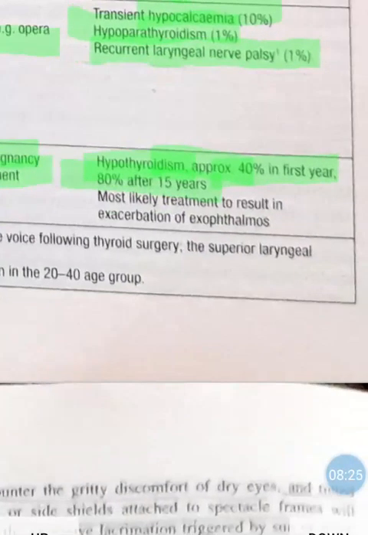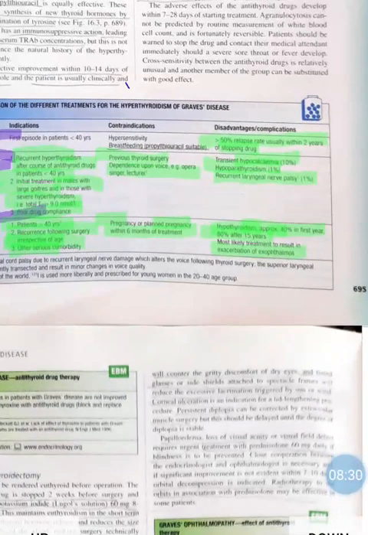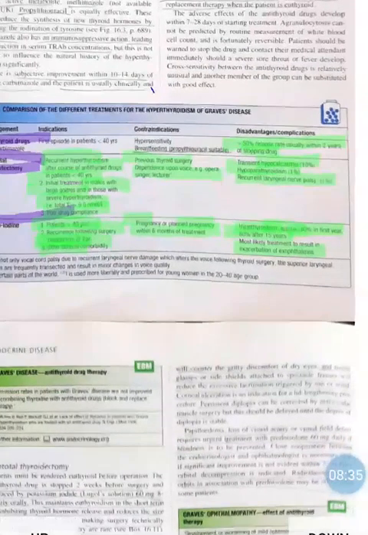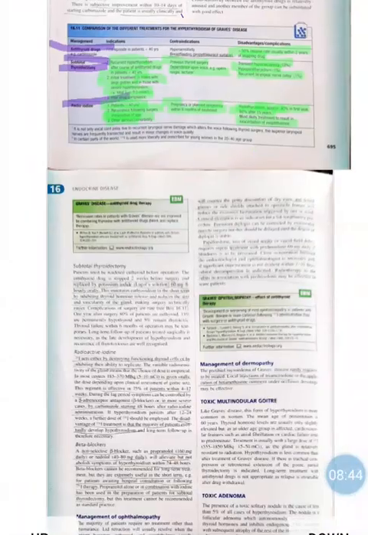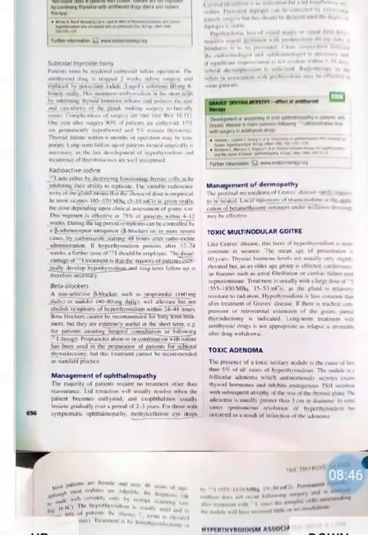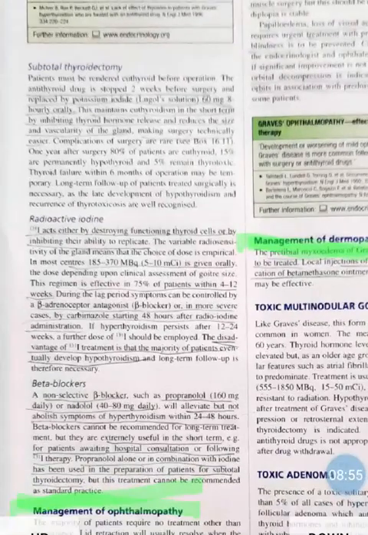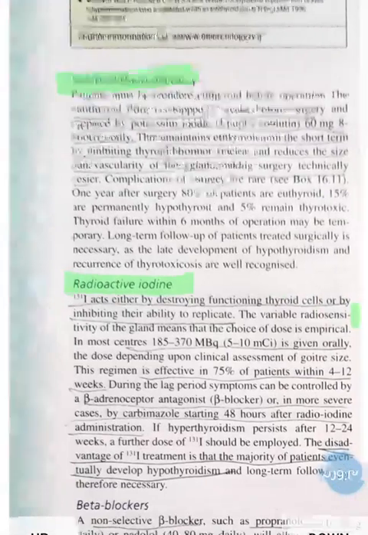Most likely treatment to result in exacerbation of exophthalmos. We know the clinical feature of Graves' disease, that is exophthalmos. So after radioiodine therapy there can be exacerbation of exophthalmos. So this is about the treatment plan of Graves' disease. Then we will manage other manifestations, like we will manage ophthalmopathy, then we will manage dermopathy. We will read about this point. So subtotal thyroidectomy, radioiodine therapy, and antithyroid drugs.